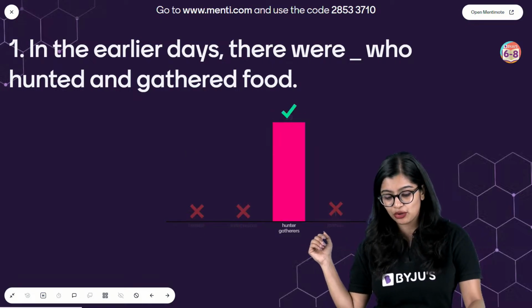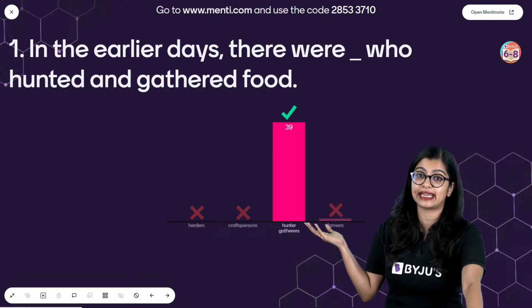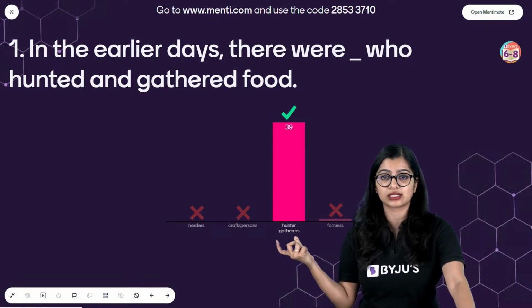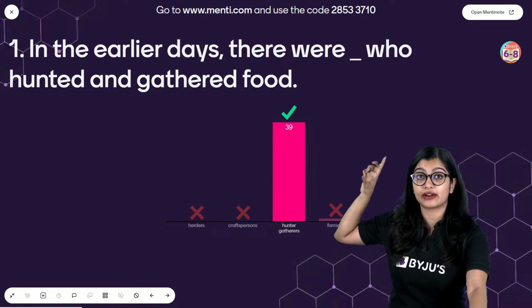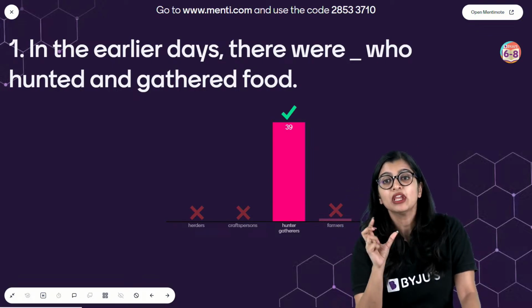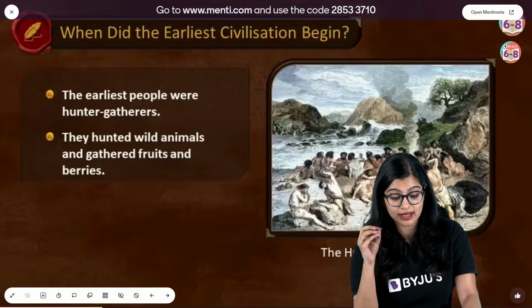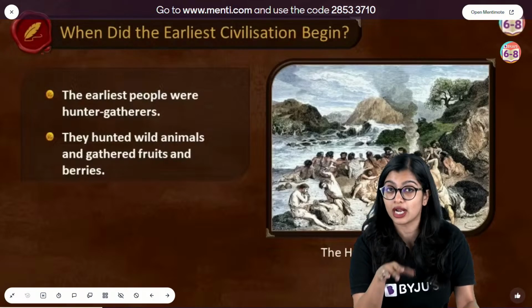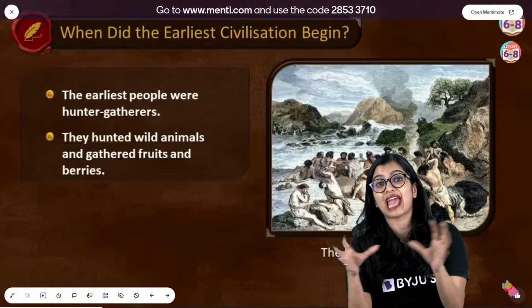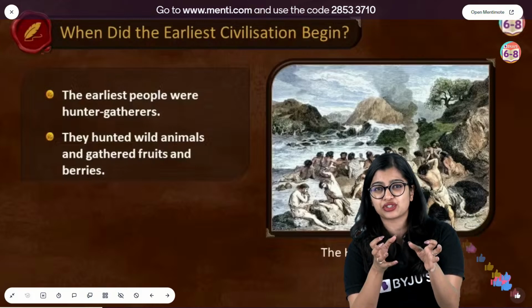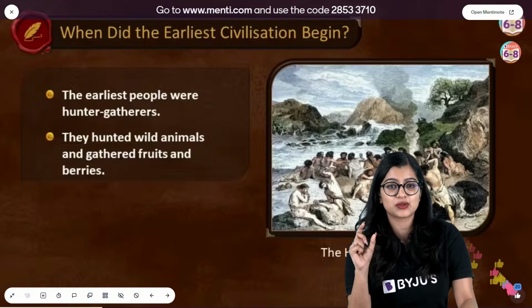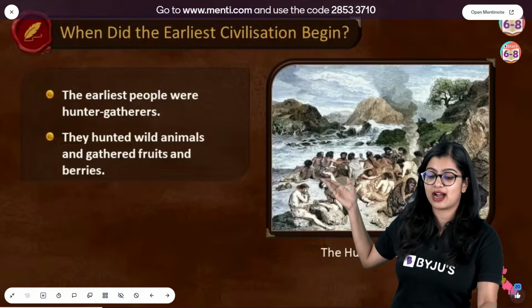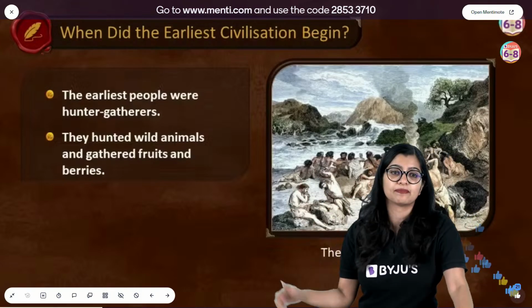Yes, very good all of you. Most of you have got the answer correctly. It is called hunter-gatherers. The name is already there in the sentence, right? We know that hunter-gatherers were the earliest people who would hunt for food, and they would also gather roots and fruits and other parts which they could consume, right? So as we all know, they are called hunter-gatherers.